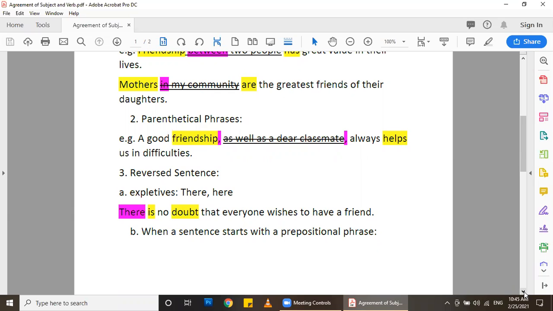And where is the verb in this sentence? Here we have the helping verb to be. It is. So as you've noticed, the verb of the sentence comes before the subject. This means we call this sentence a reverse sentence. So in this case, I don't say doubt that everyone wishes. Wishes is not for the word doubt, since the verb should be after the subject usually. Here it's the opposite. Whenever you see there or here, you have to keep in mind that the verb should be before the subject.